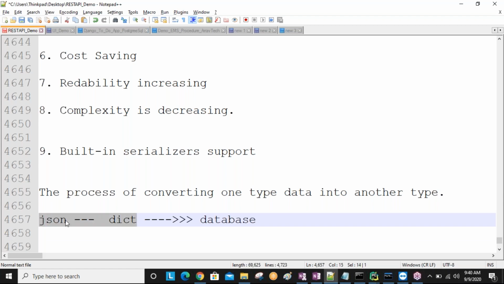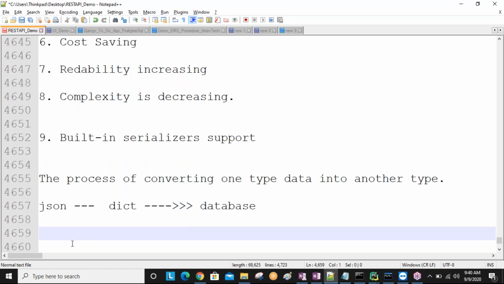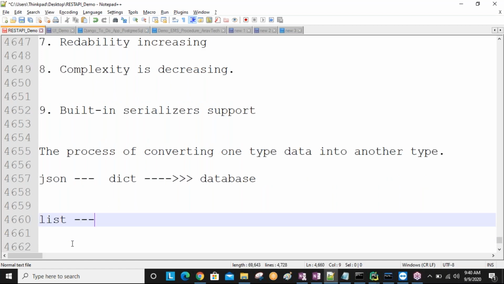For example, in Python, sir, we convert list type data into string type. Am I right? So list type data into string type, into tuple, tuple into list. Like this, a lot of methods we are using, sir. List method, tuple method, str method, like this. It's all nothing but serialization only. You getting this one?